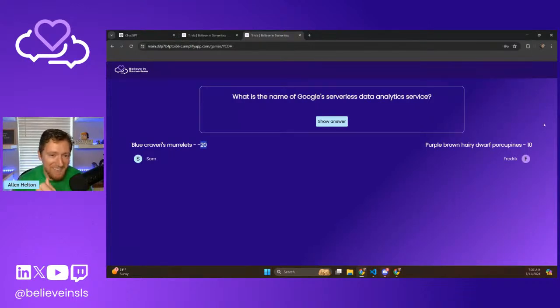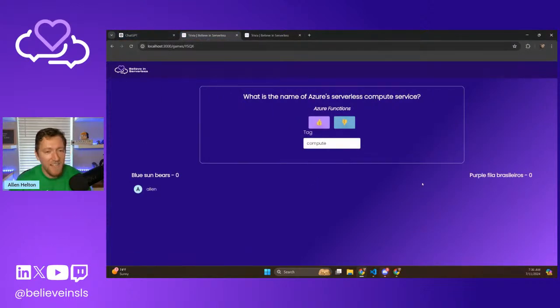Let's go back and do some coding. This is fun. That was a lot of fun. I like that. Let's make this look good. Let me go back here to localhost. What do you guys think that we should do to make this look better? We should probably get rid of the label. And let's see, what else should we do?